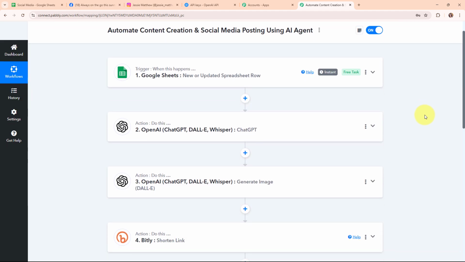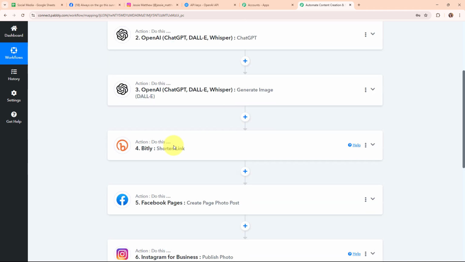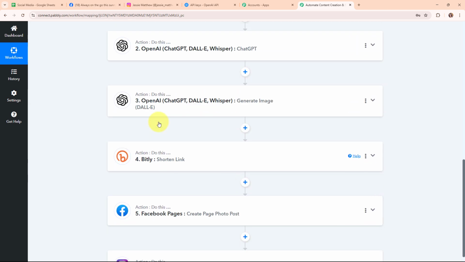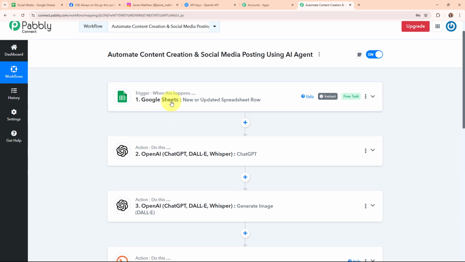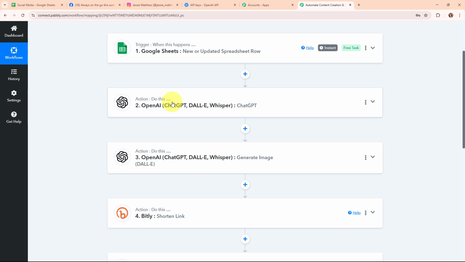Now let me summarize this whole video for you. So here we have taken our trigger as Google Sheets and our actions as OpenAI twice, Bitly, Facebook Pages, Instagram for Business, and Google Sheets. So that whenever we add a new detail in our Google Sheets, then automatically, using the details, OpenAI is going to generate the content for our social media post.